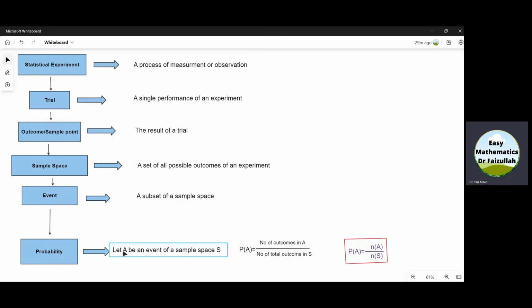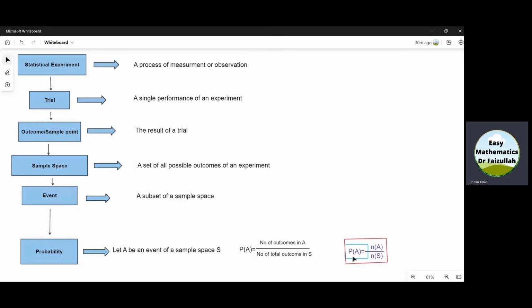The probability of A is denoted by P(A), and it is defined by this formula, which means that probability of A is equal to number of all possible outcomes in A divided by number of all possible outcomes in S. Number of all possible outcomes in A are denoted by N(A), and number of all possible outcomes of S are denoted by N(S).